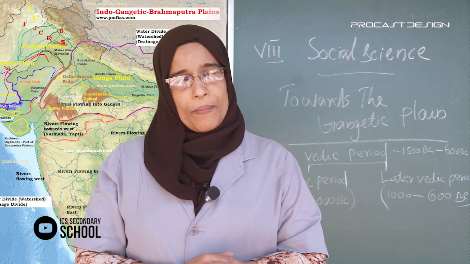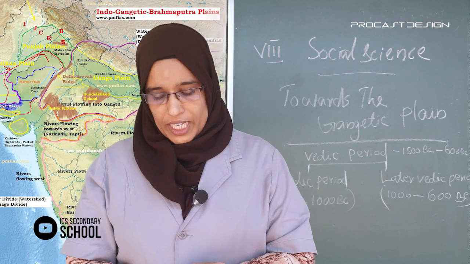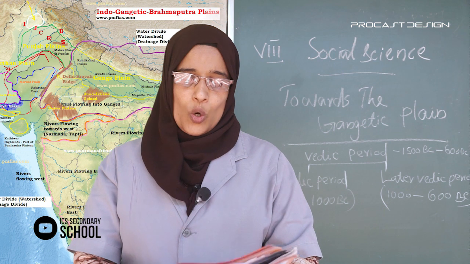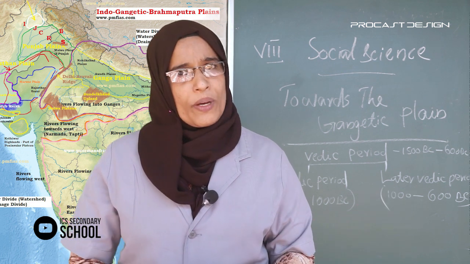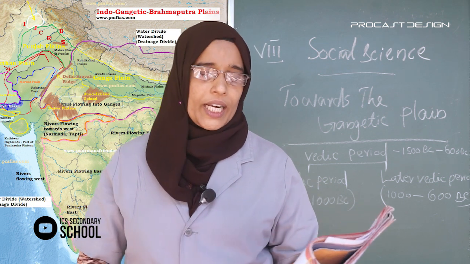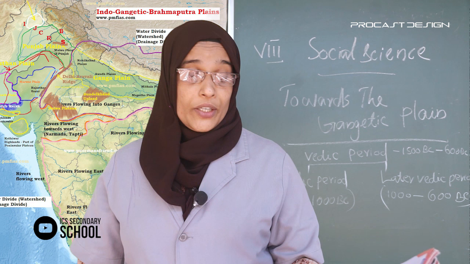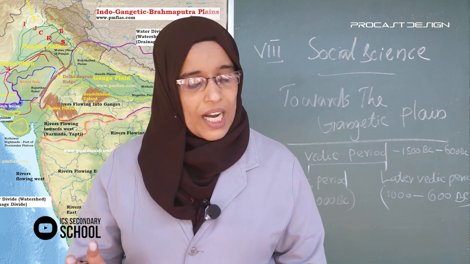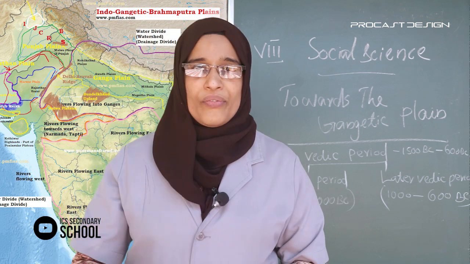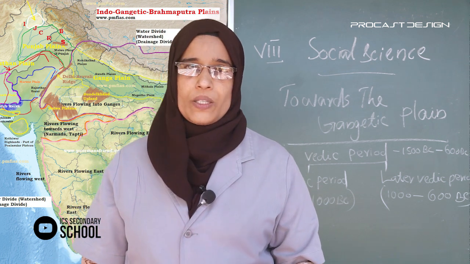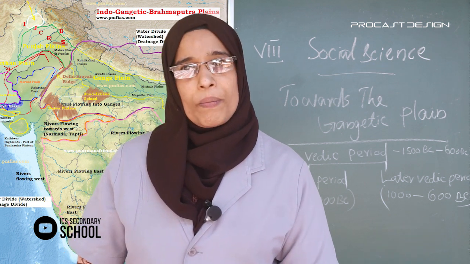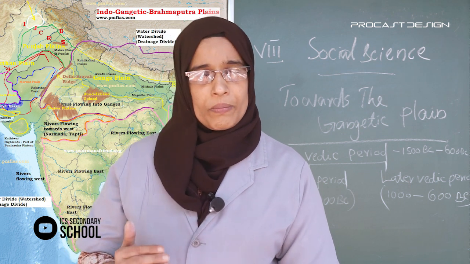Complete the table, page number 138. First one: in the Saptasindhu region, the main occupation was cattle rearing. In the Gangetic plains, farming was the chief occupation. Then another point: Vidatha, Sabha and Samiti in the Saptasindhu region; in the Gangetic plains, kingship.